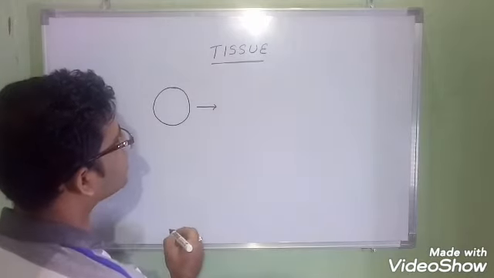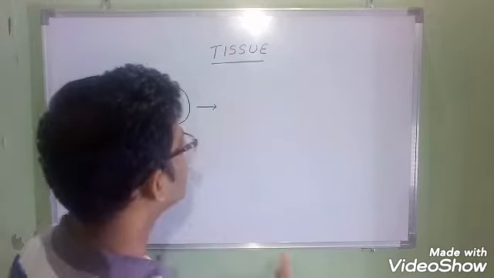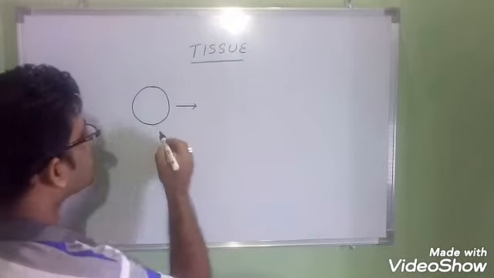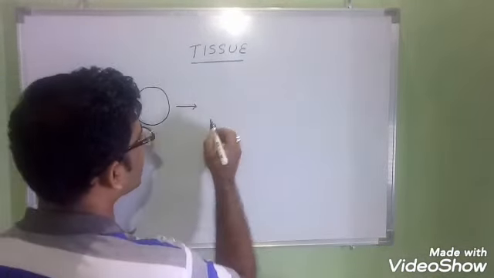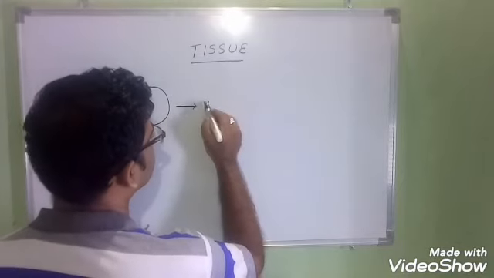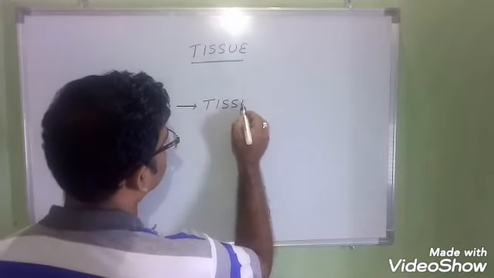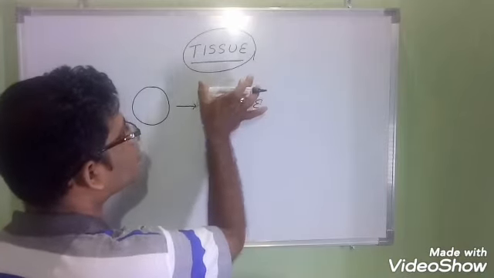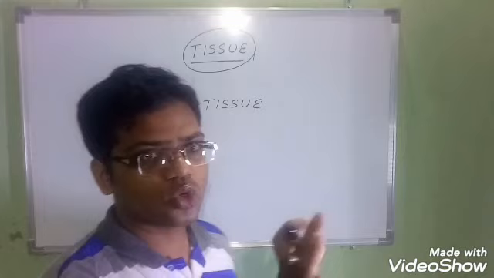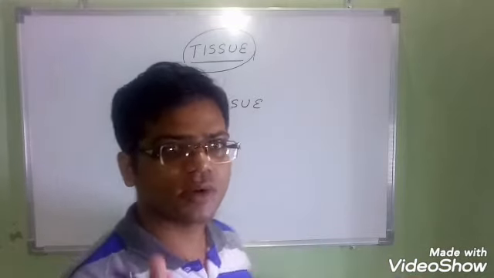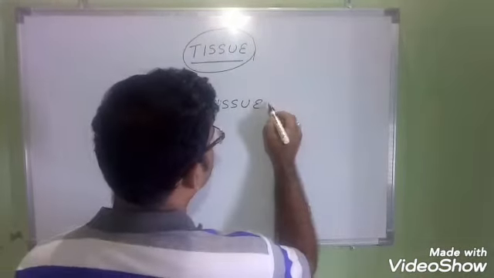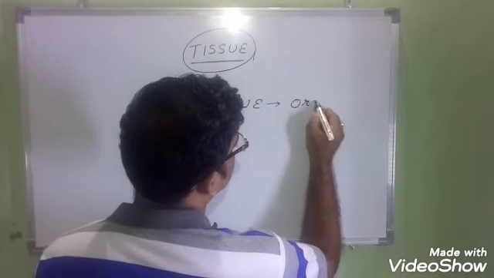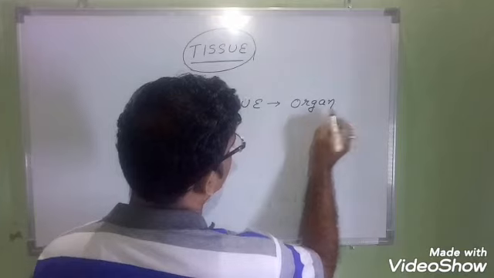I am just giving you one idea, so please listen carefully. So many cells together form one kind of structure that is called tissue. Yes or no? This tissue is made up of a group of cells. A group of cells makes one tissue. Then tissues make an organ. So many tissues combined make one organ.